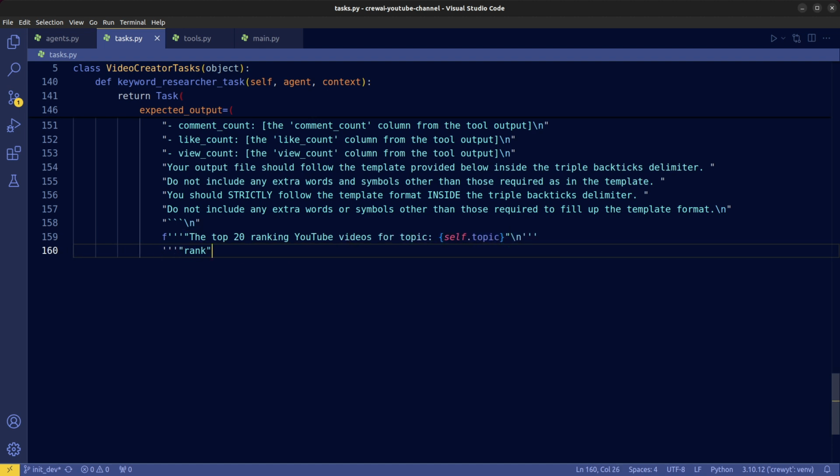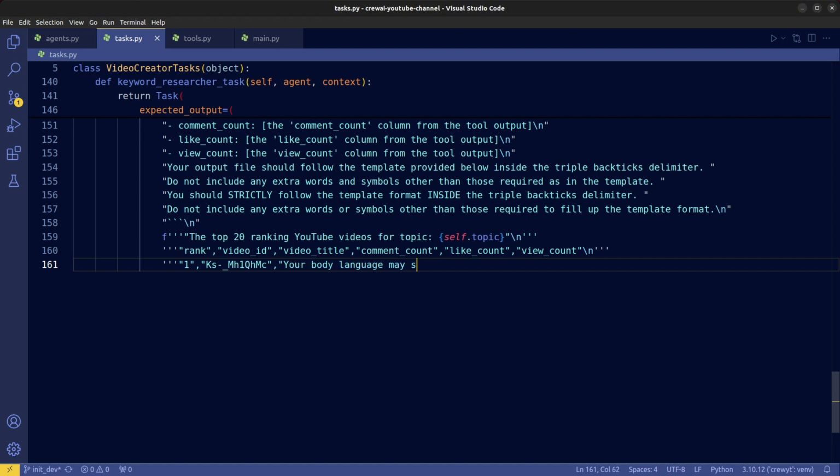The desired CSV output columns are rank, video ID, video title, comment count, like count, and view count. Give it some examples on the rows of the top ranking video CSV file, and the remaining rows for the rest of the ranking videos.